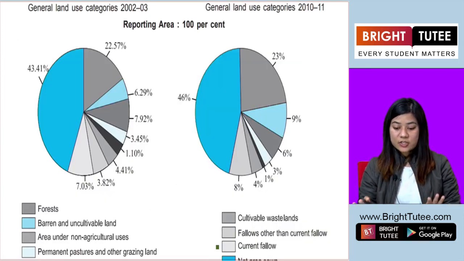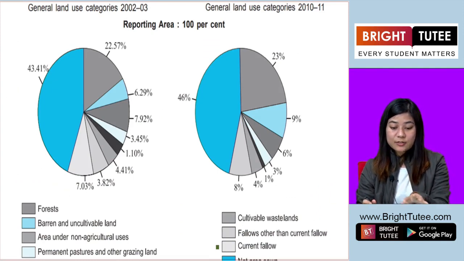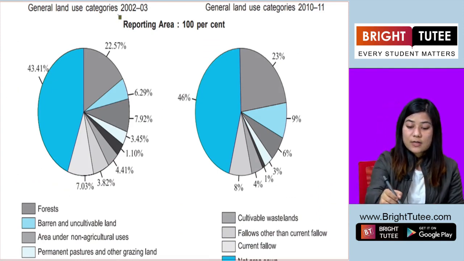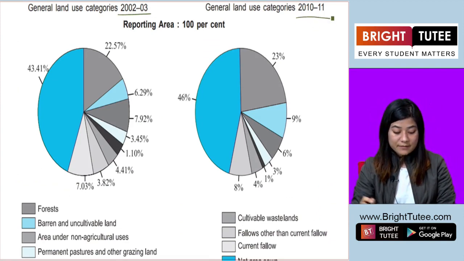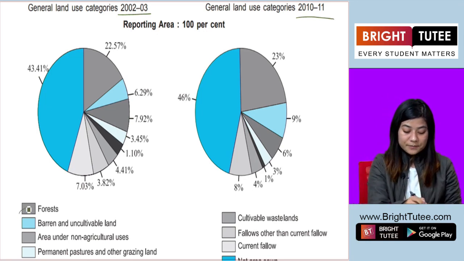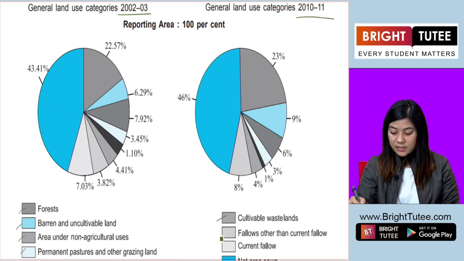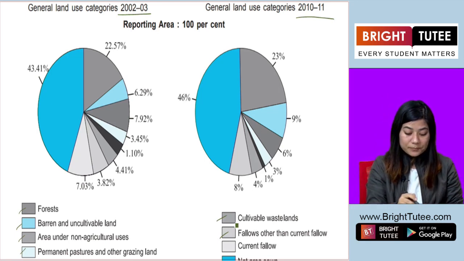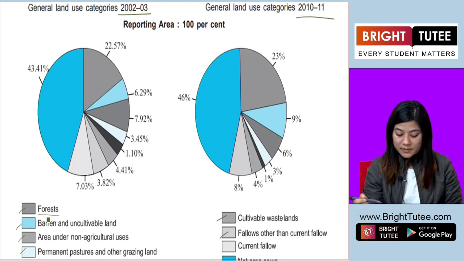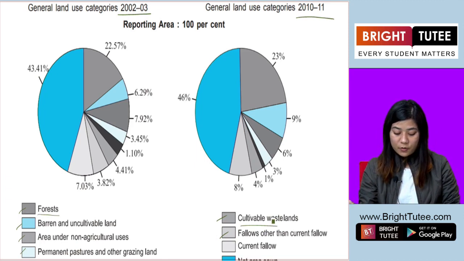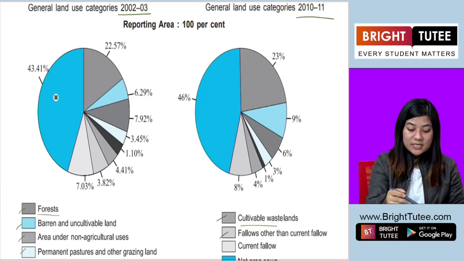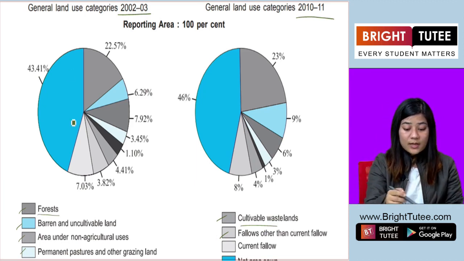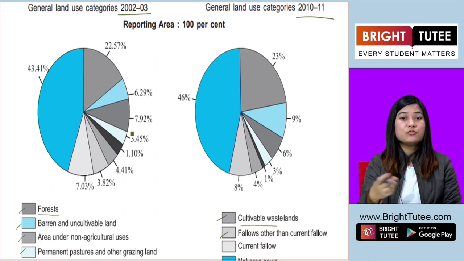So here in this chart we can see there are two charts. One is for the year 2002 and 2003. The other is for 2010 and 2011. Now there are different colors here and they denote different categories. This one here is forest, but the same shade here is for a different category. You can see that this is the percentage of land, the land resource and various types of use of land.